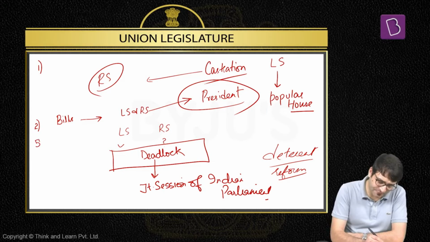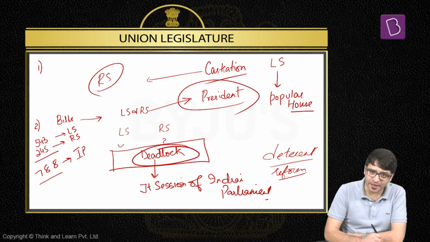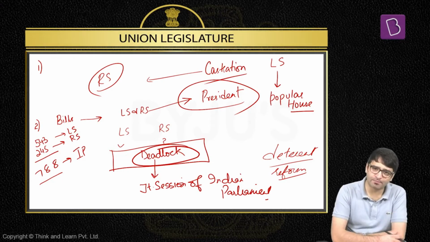Let's say, for example, we have 543 MPs in Lok Sabha. We have 245 MPs in Rajya Sabha. What is the total? We have 788 MPs in Indian Parliament. So if this is a bill on which there arises a deadlock, which is that Lok Sabha wants this bill to be passed, but Rajya Sabha does not want this bill to be passed, on this particular bill there is a deadlock. How do we resolve this deadlock?